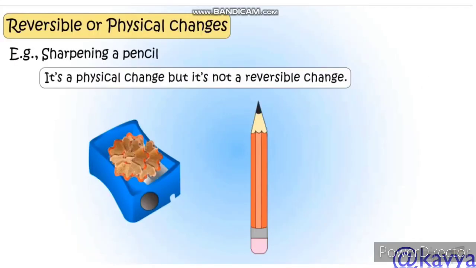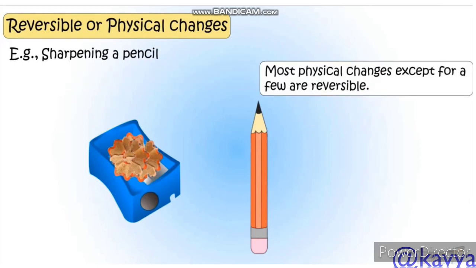Okay. Students, let's have another example. Here we have an example of sharpening a pencil. The pencil's appearance is changed by the sharpening. It is a physical change, but it is not a reversible change. So are all physical changes reversible? No. Only a few physical changes are reversible.